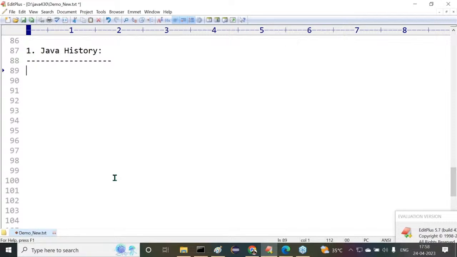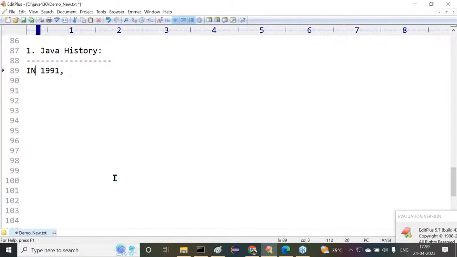Observe carefully. Java was provided on January 23rd, 1996, which means preparation was started before 1996. Preparation for the Java programming language started before 1996. But when was it started, what are the roots? In 1991, you may remember the date, but that is not the startup point of Java.